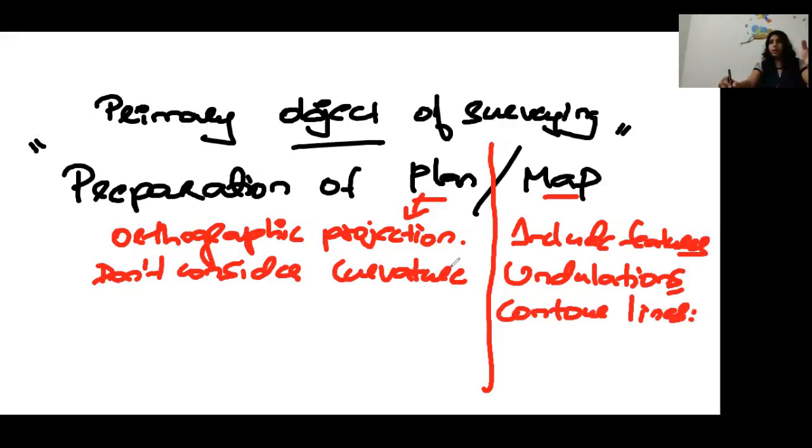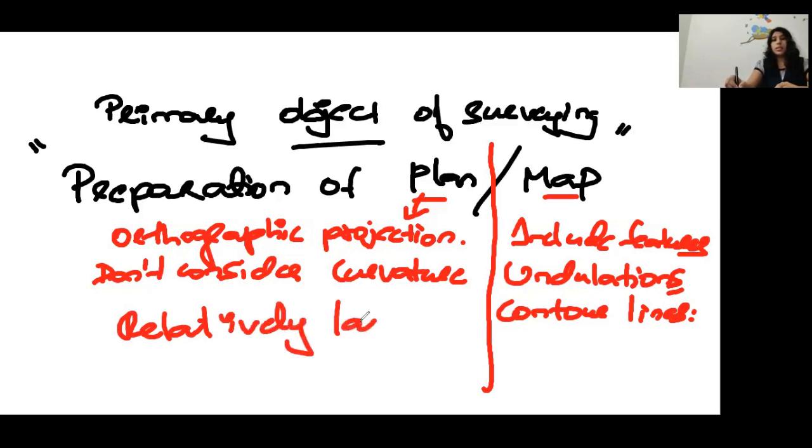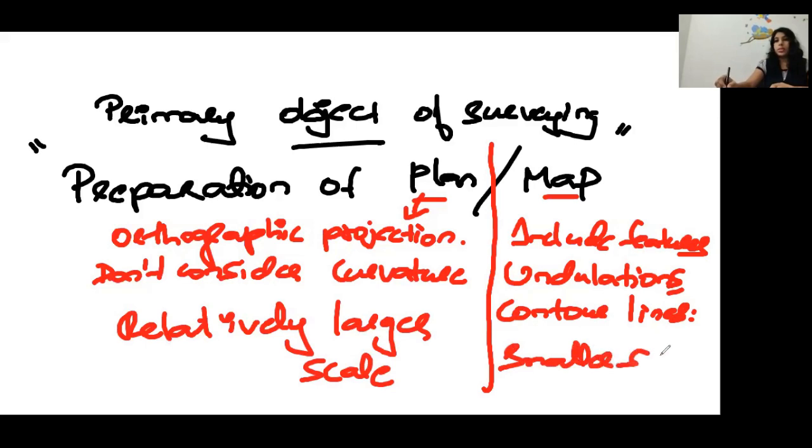But in plan, we don't consider the curvature. And here, a relatively larger scale only we are adopting, and in map we are adopting only smaller scale. Okay, so these are the basic differences between plan and map. So this is a more important point.